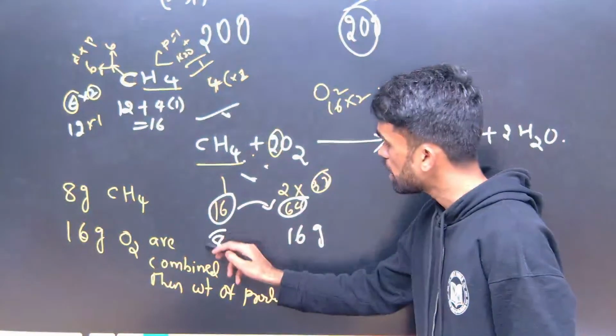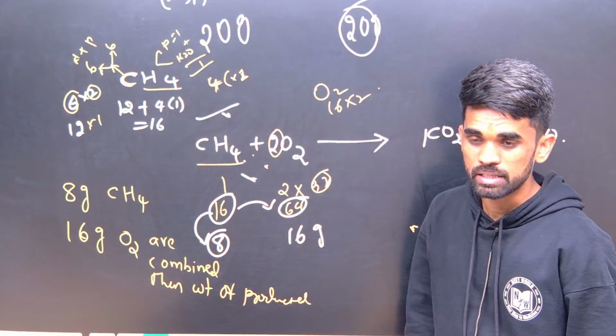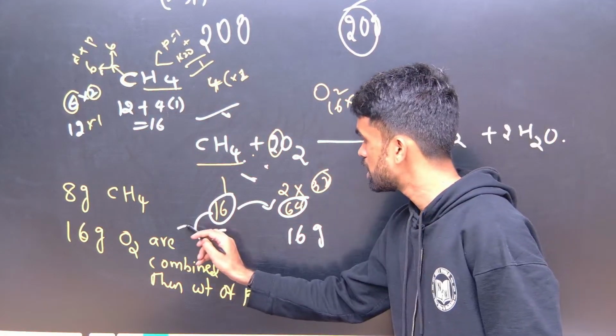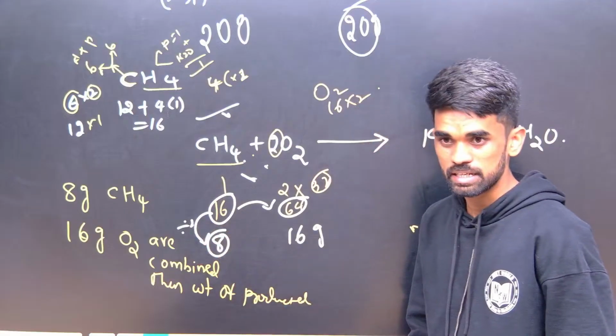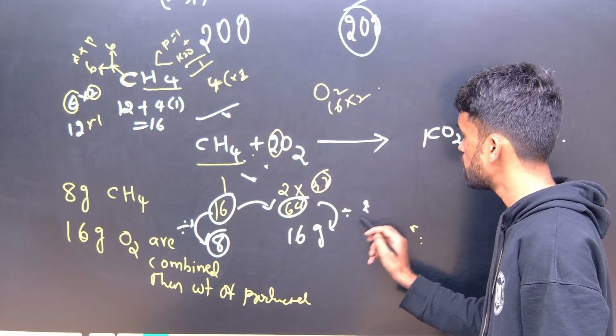Now I have only 8 grams of methane here, and 16 grams of oxygen. When I have 16 grams of methane, I require 64 grams. So if I have 8 grams, 16 is becoming 8, which means I just divided by 2. So here also you should divide by 2, it should be 32.